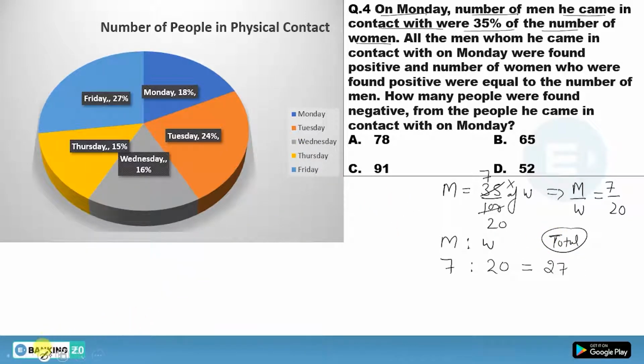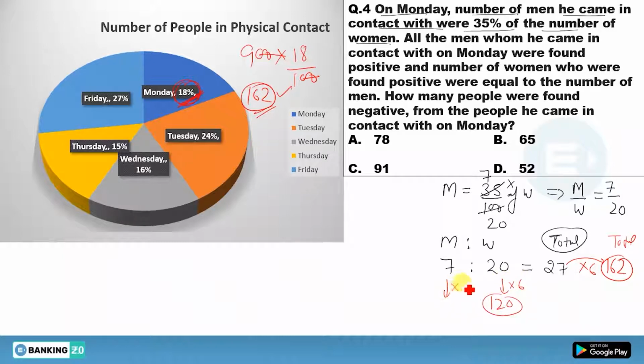Now, on Monday, what is the total? On Monday, you can see here there are 18% people who contacted him. And what is the total? Total is 900 into 18%. You'll get 162. So according to this question, you have 162 people who were contacted on Monday. So you can say this total is equal to 162. So this 27 equals 162 means 6 times. So this will also be 6 times. You will get 120 women, and this will also be 6 times. You will get 42 men.